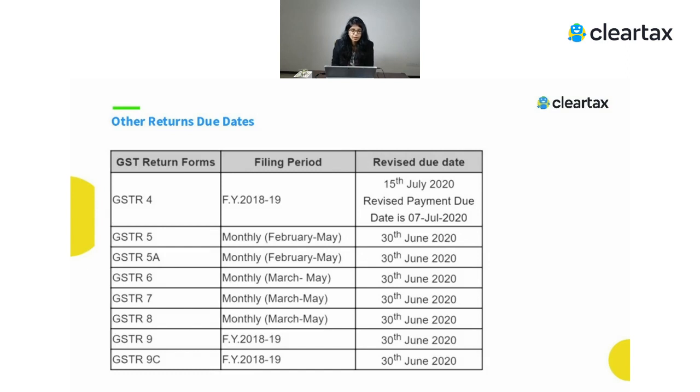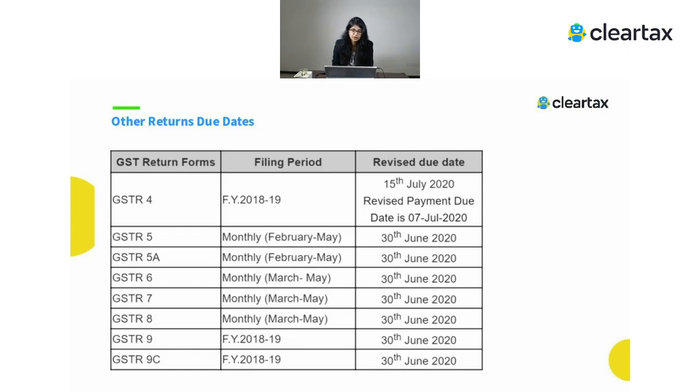Now, what about the other returns because of this COVID-19, what are the due dates for them? So for GSTR 4, which is financial year 18-19, when we talk about a composition dealer, they have to file one quarterly return, which is CMP08, and then there is an annual return, which is GSTR 4, which needs to be filed by a composition taxpayer. So for financial year 18-19, the revised date is 15th of July 2020, and for CMP08, the date is 7th July 2020.